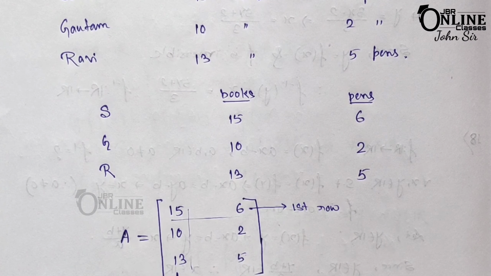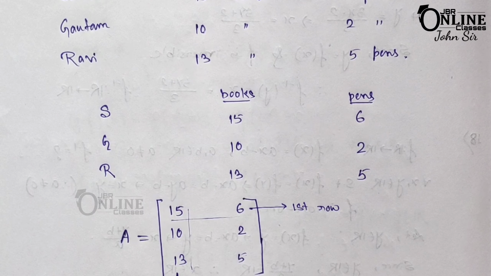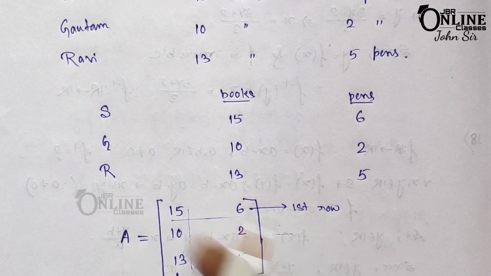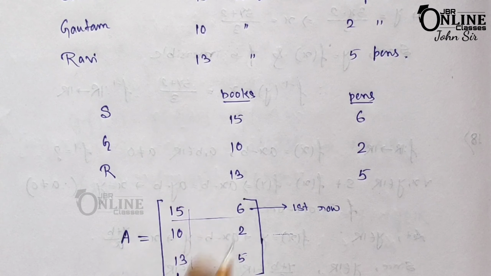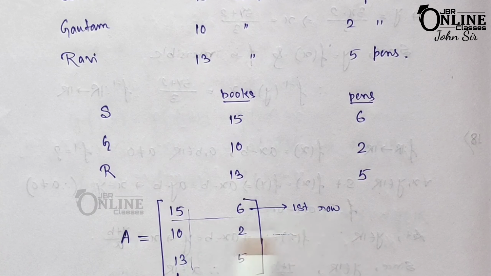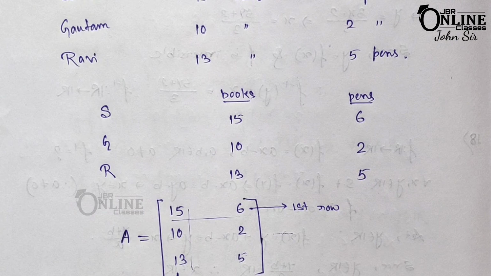So this one is the first column. This one is the first row, second row, third row, and first column, second column. So in this matrix there are a total of 3 rows and 2 columns. Always remember that the horizontal line represents the row and the perpendicular line represents the column.